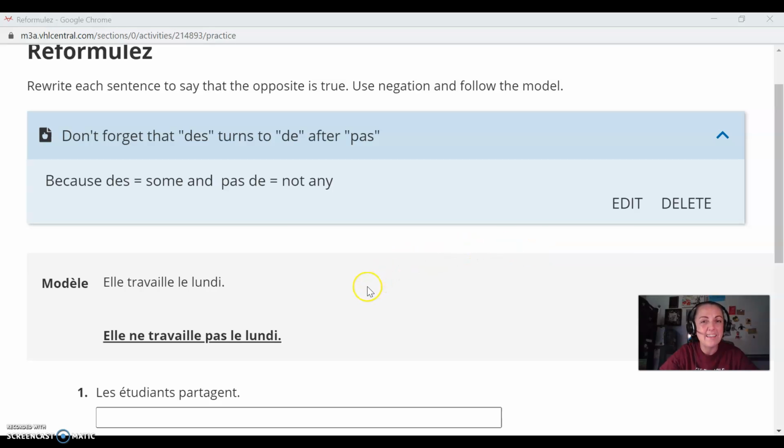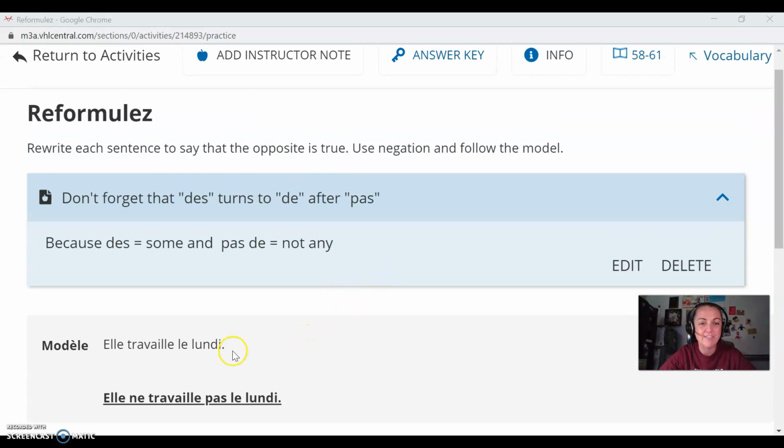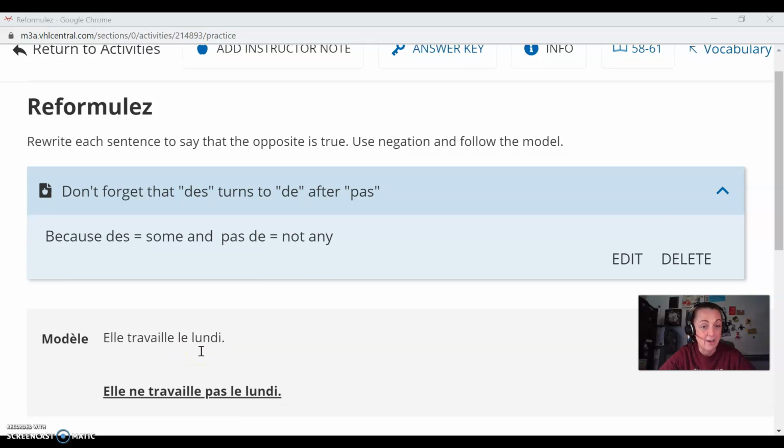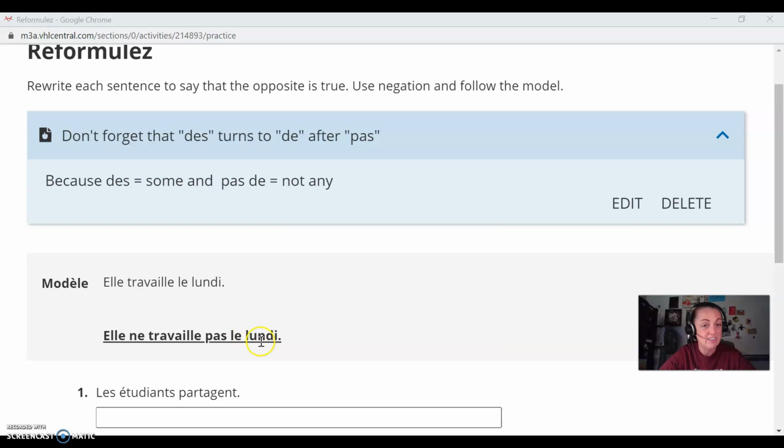All right, so we're just making things negative. We've done questions with esca and inversion, and the other part of this chapter is using ne, pas around a verb to say not or don't, or just making it negative. Look at the model here. Elle travaille le lundi. She works on Mondays. Elle ne travaille pas le lundi. She does not work lundi. So by putting a ne, pas around the verb to work, you get a negative sentence. She does not work Monday.